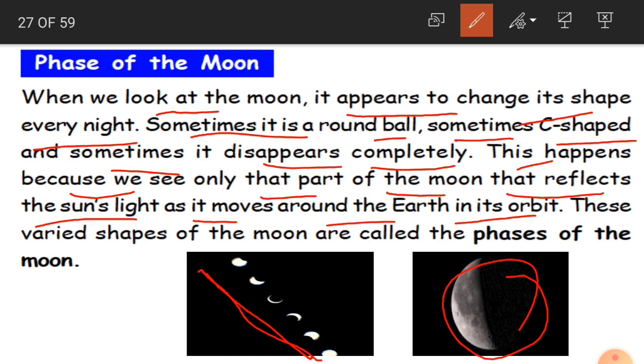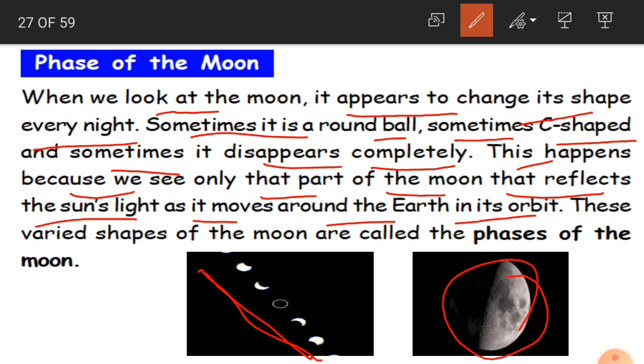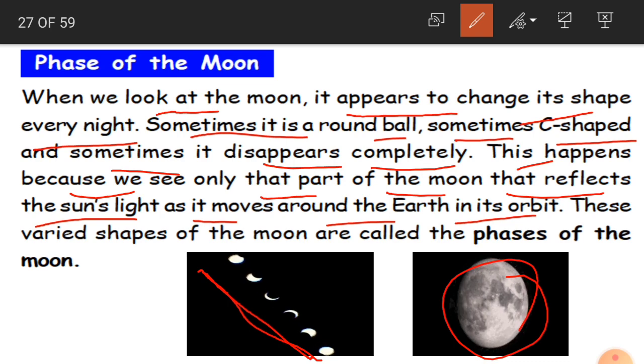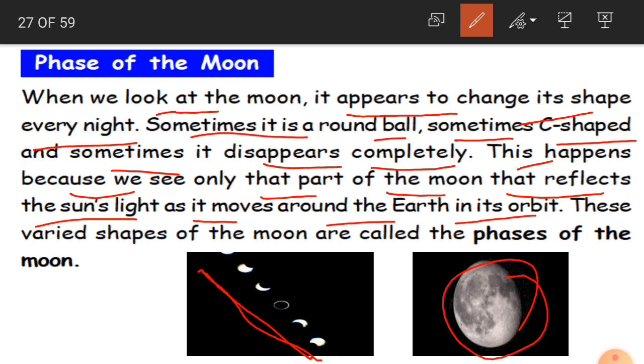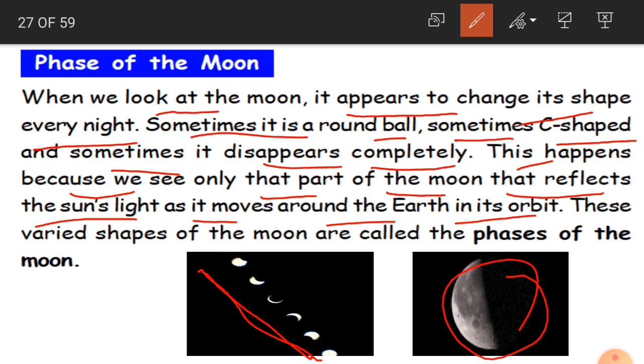As I said in the beginning, we can see only the part of the moon which is reflecting the sunlight.